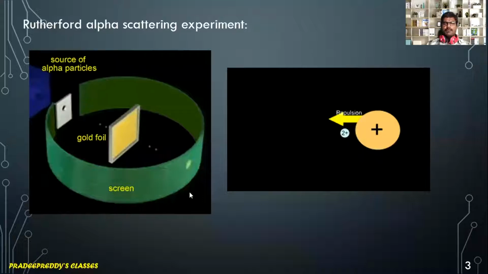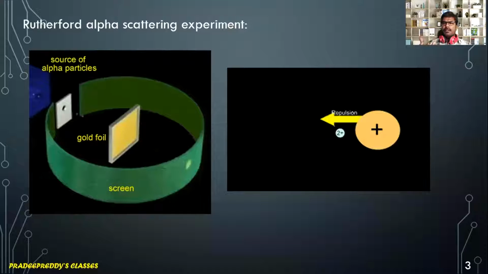In the animation provided on the screen, you are able to see a source. Of course, this is not an electron gun; it is an alpha particle source. Generally, those elements which are unstable emit alpha, beta and gamma radiations. Radioactive elements like uranium and thorium emit alpha particles by themselves, through the natural phenomenon called radioactivity.